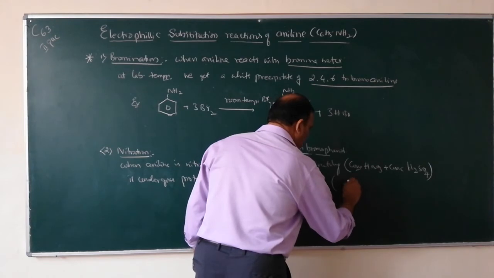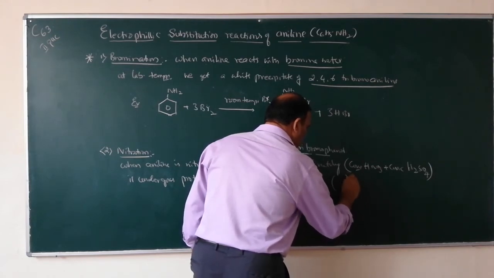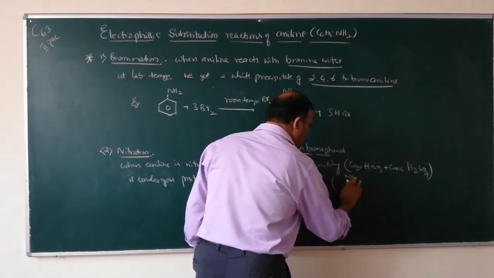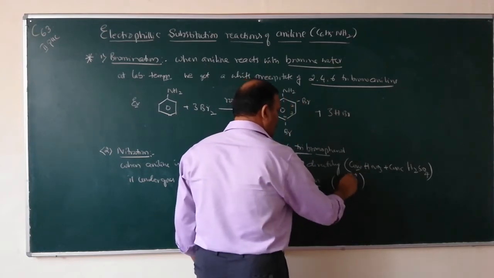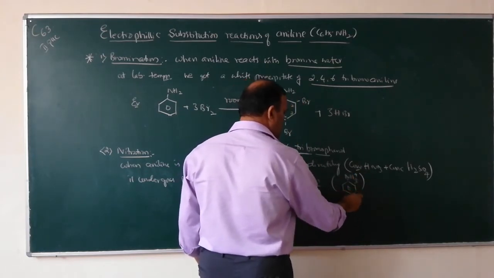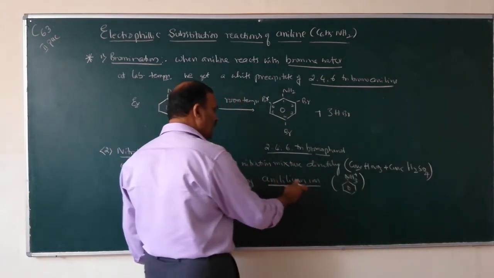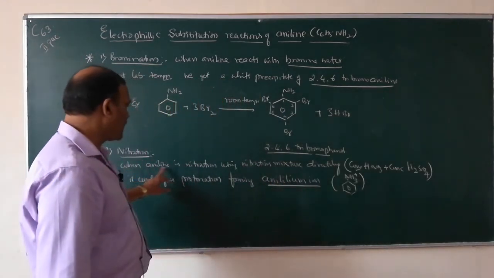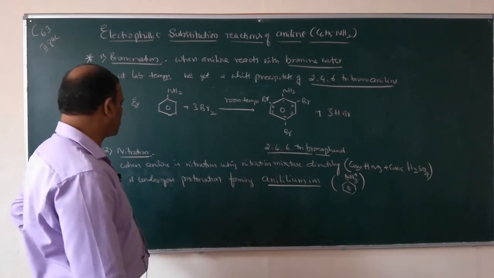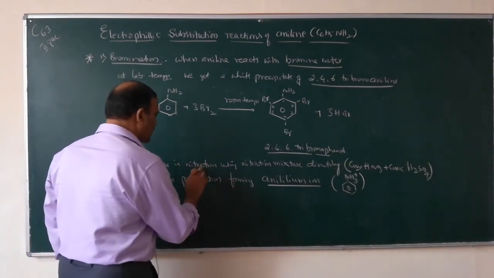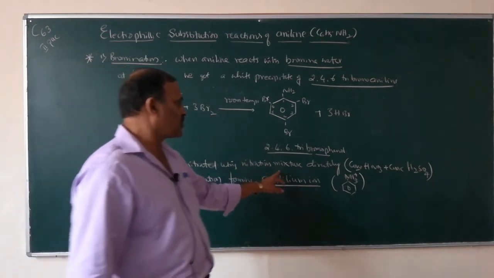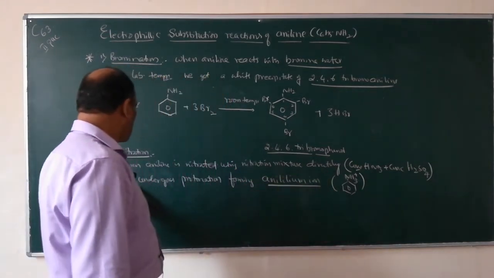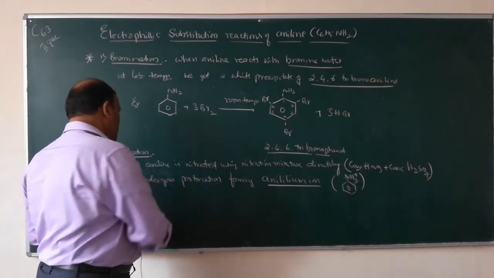What is anilinium ion? This is aniline, NH2. When it is protonated, it will get NH3 plus. When NH3 plus is attached to the benzene ring, it is called anilinium ion. When aniline is nitrated directly using nitration mixture, it undergoes protonation.